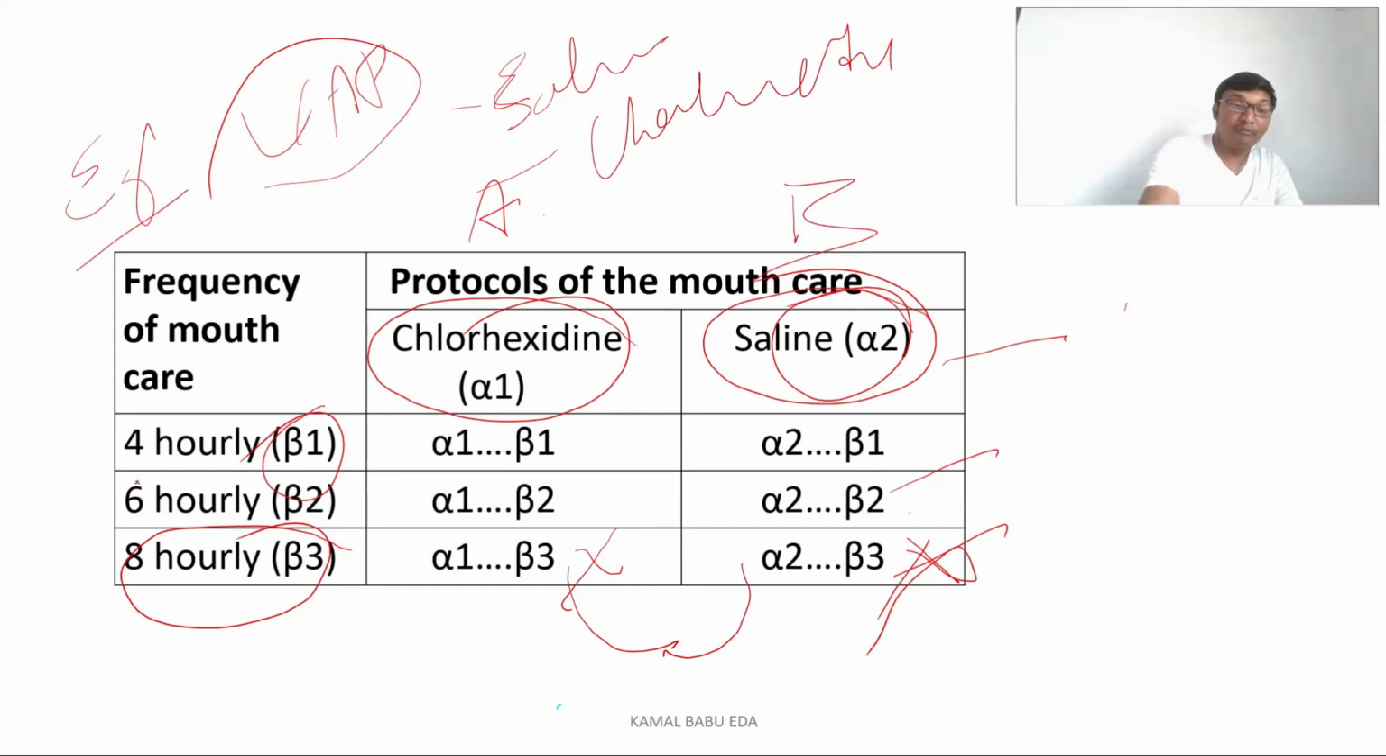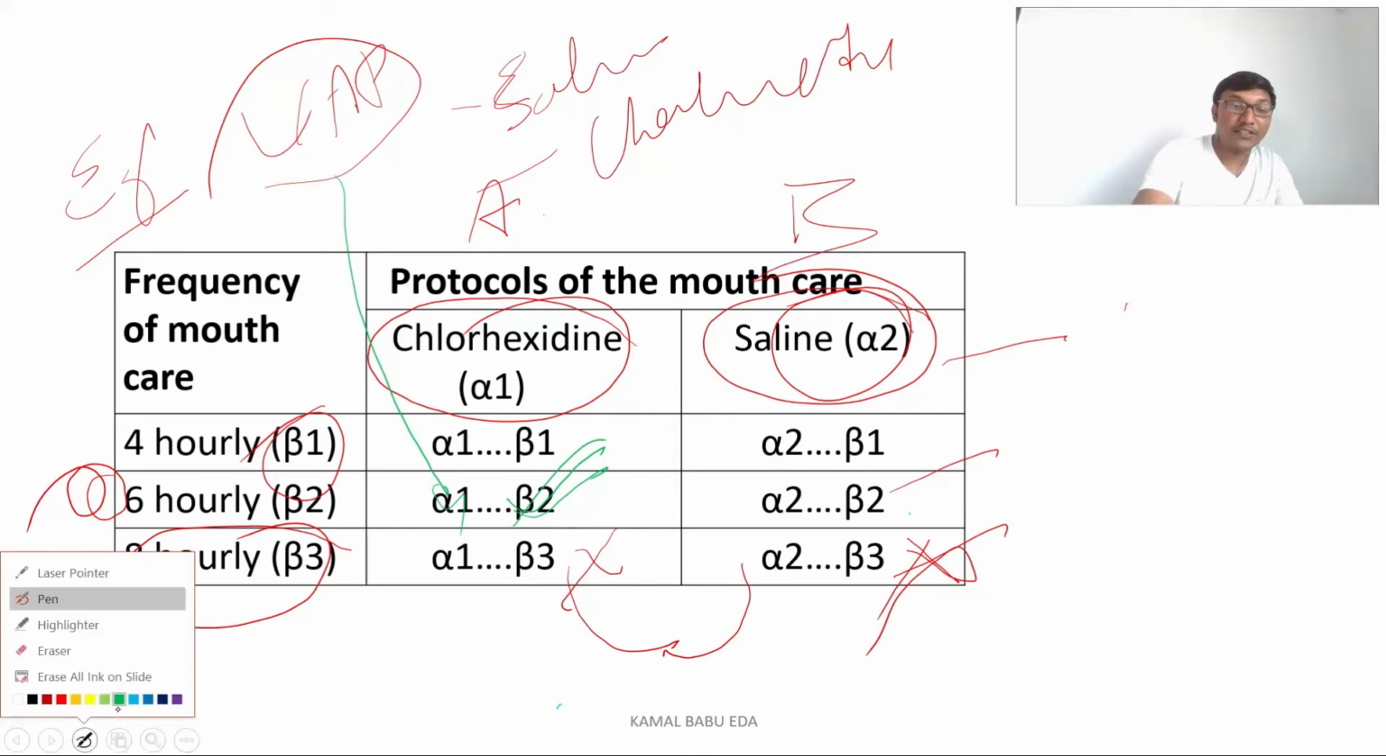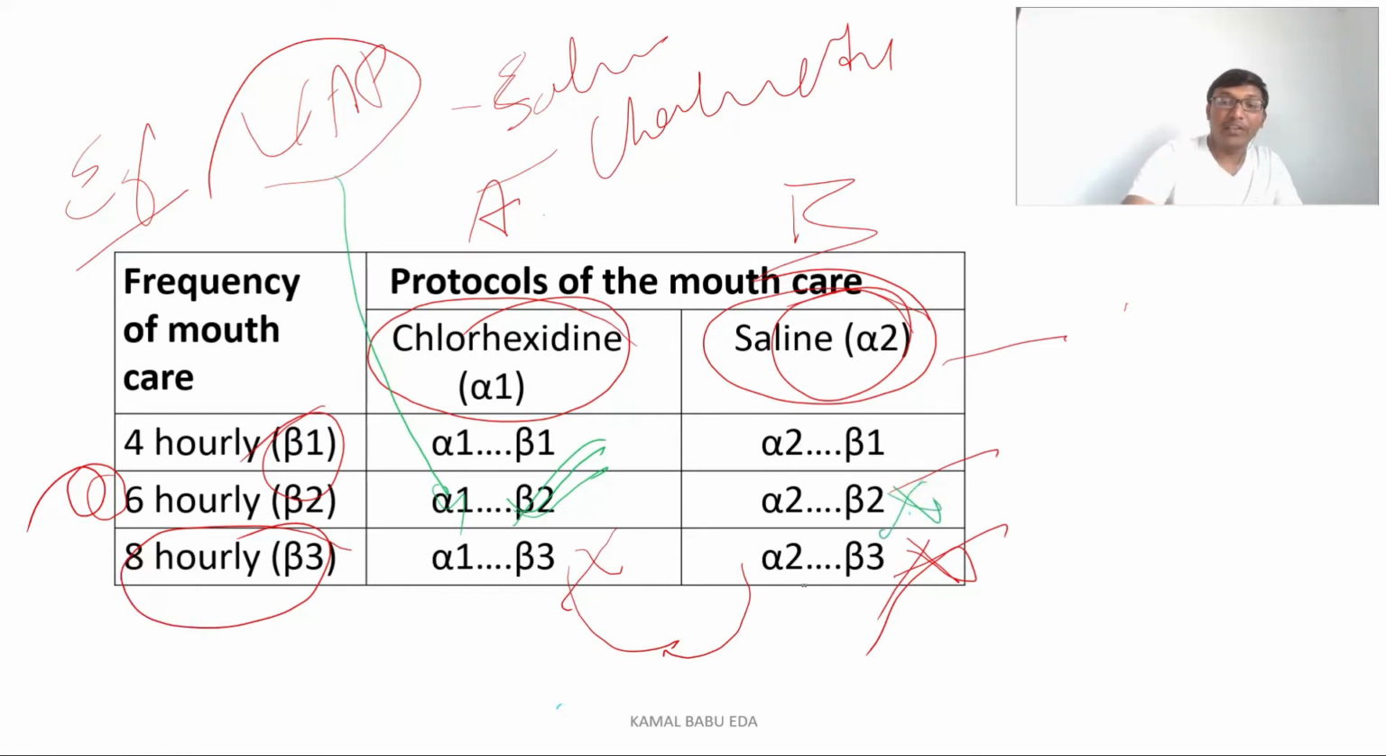Coming to the other group, we have the patients receiving 6th hourly treatment with chlorhexidine and the patients receiving 6th hourly treatment with the saline mouthwash. We'll see the effect of the treatment. The patients who received the chlorhexidine treatment 6th hourly are in safe hands. They did not get any kind of ventilator associated pneumonia. And the patients who received the saline mouthwash 6th hourly, unfortunately these patients got pneumonia. That means the saline mouthwash treatment 6th hourly is not effective, whereas the chlorhexidine mouthwash, if you give 6th hourly, is effective.